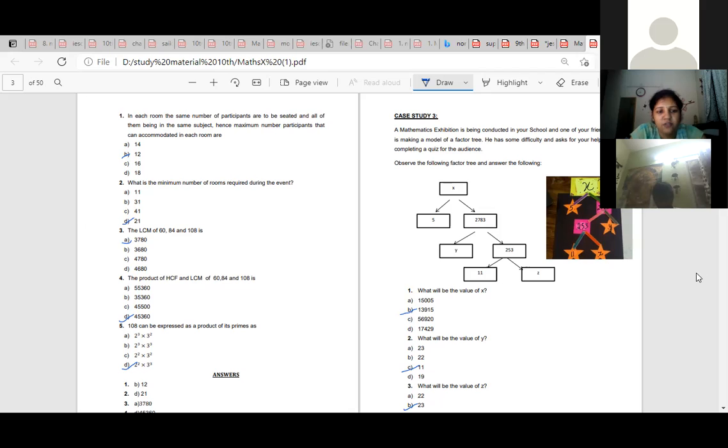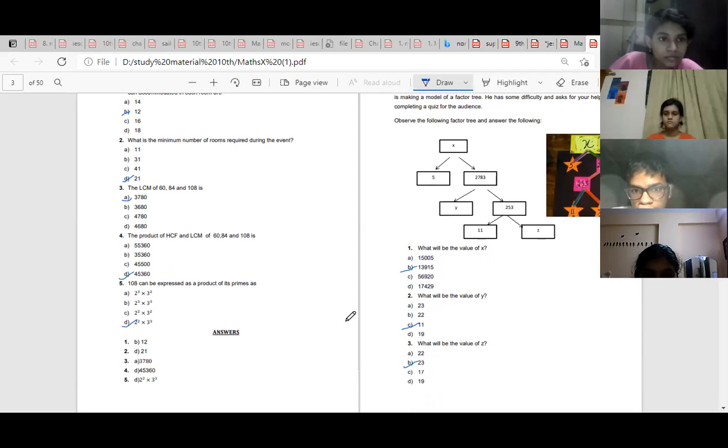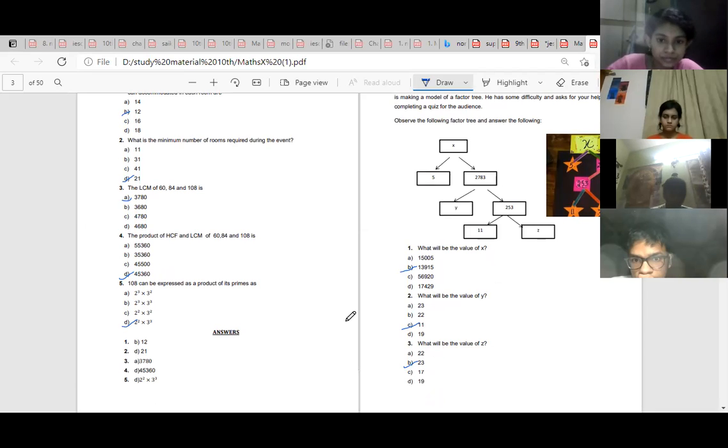Others are able to solve. Not getting answer from your side. Other students, where are you? Solving, ma'am. Completed 3 questions?